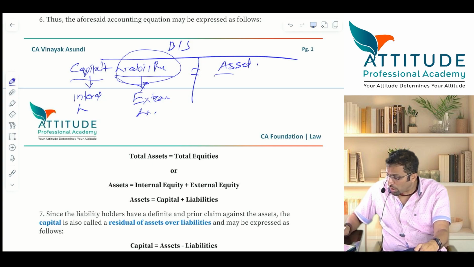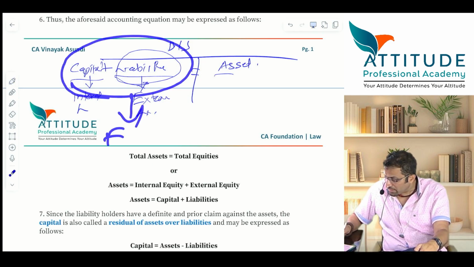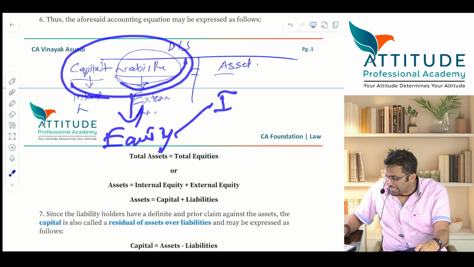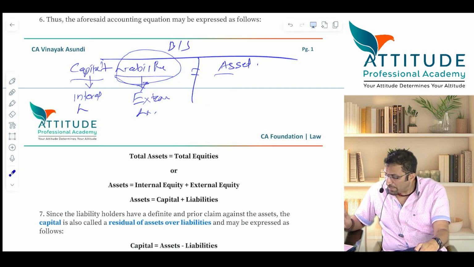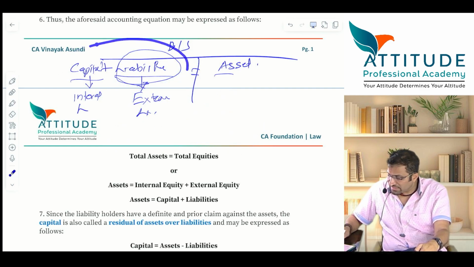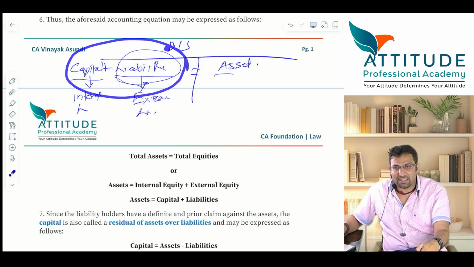Many people call this capital and liability as equity. If I call it equity, then capital is internal equity and liability is external equity. Is that clear? Understood? So when you enter CA, this capital plus long term liability is known as total equity.